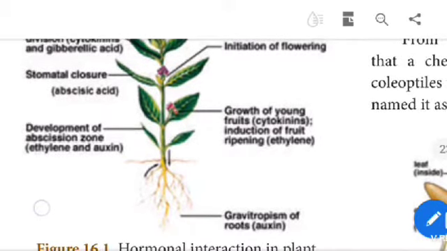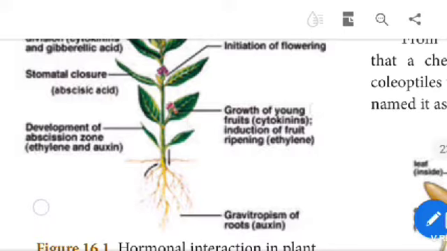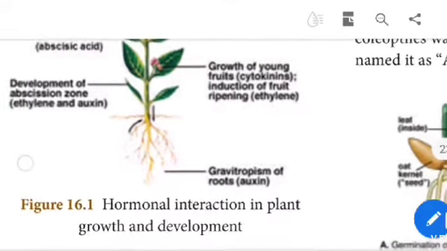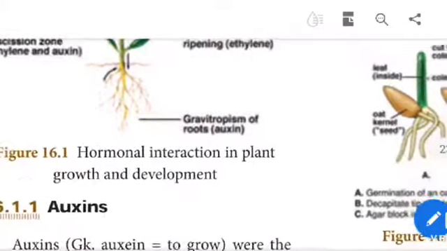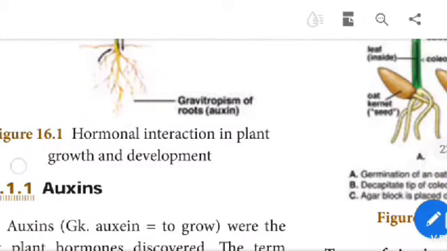Development of abscission zone: ethylene and auxin. Growth of young fruits: cytokinin. Induction of fruit ripening: ethylene. Gravitropism of roots: auxin. Hormonal interaction in plant growth and development.